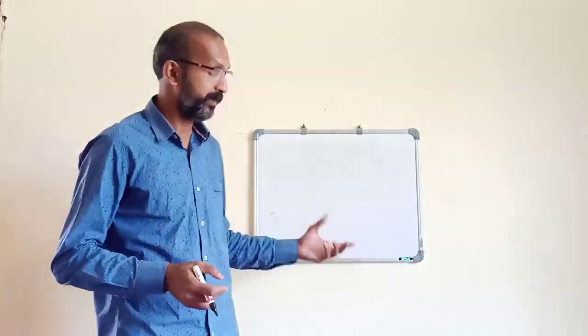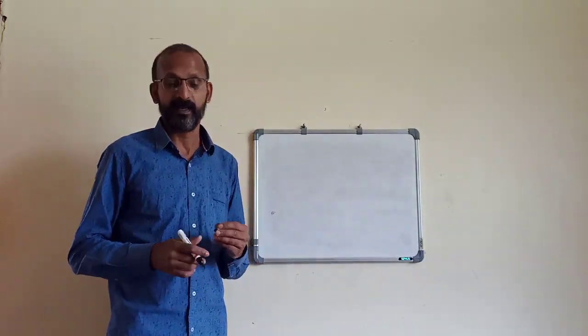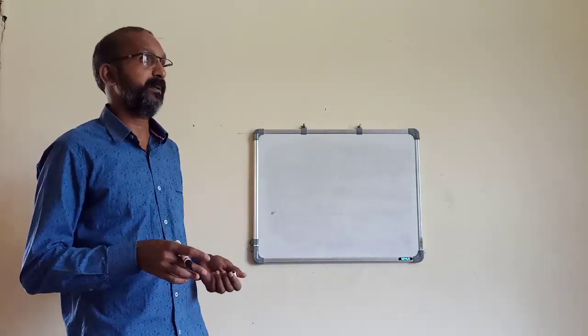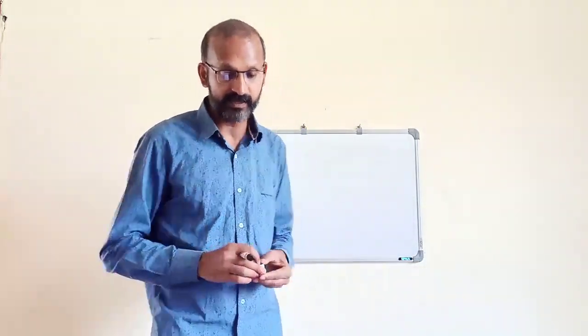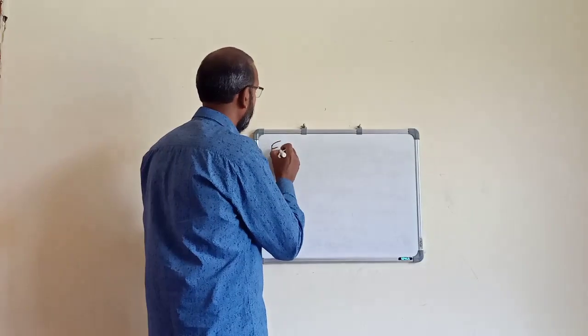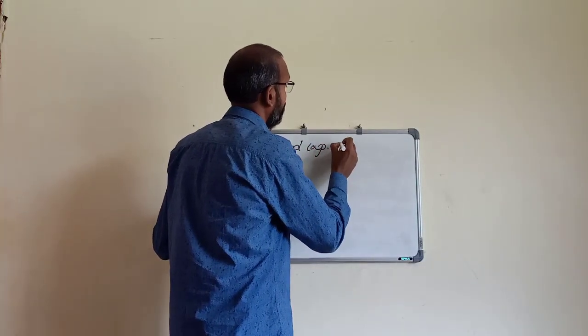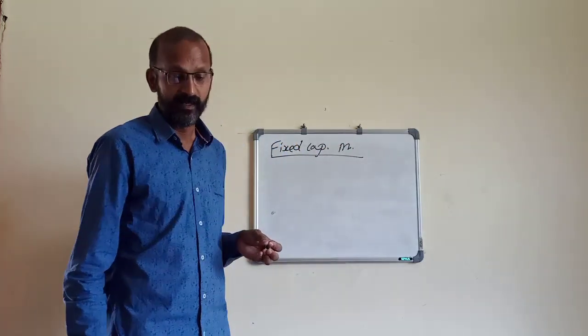That is, as I already told you, the preparation of the capital account of partners. There are two methods of preparing capital accounts: the fixed capital method and the fluctuating capital method. First is the fixed capital method.